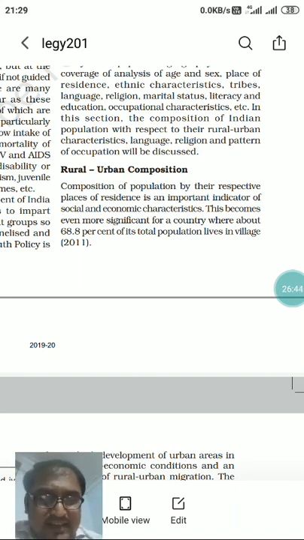Through a detailed examination of the pattern of distribution of rural population of India, it is revealed, the government or the census bodies have looked into this matter in detail, that both the interstate and intrastate variation, the relative degree of urbanization and extent of rural urban migration regulate the concentration of rural population.